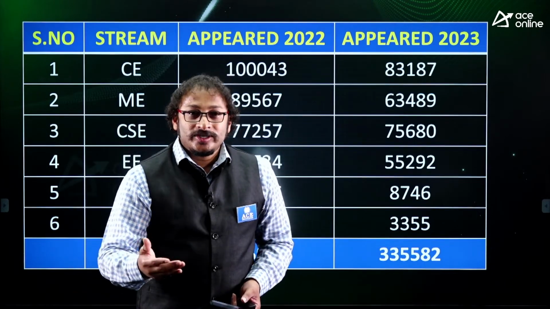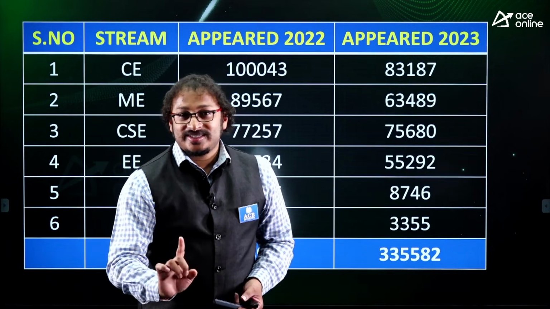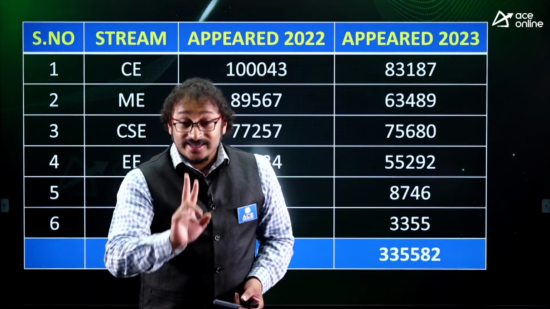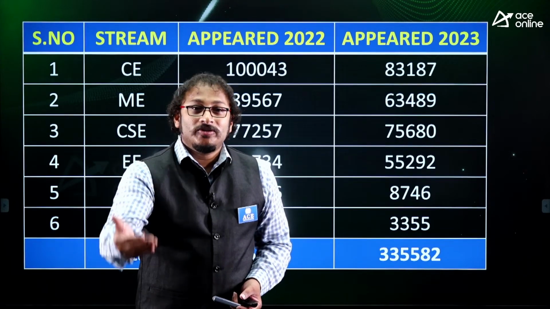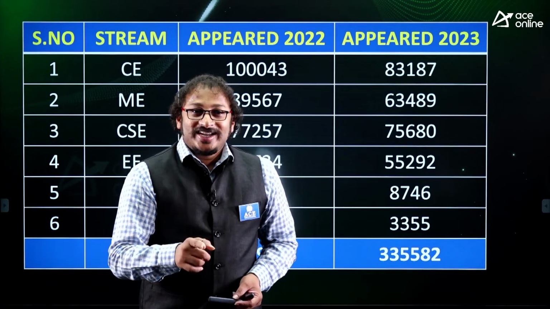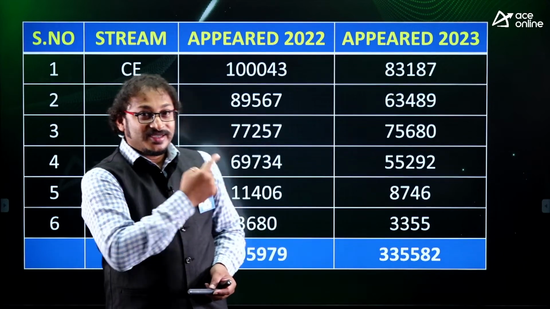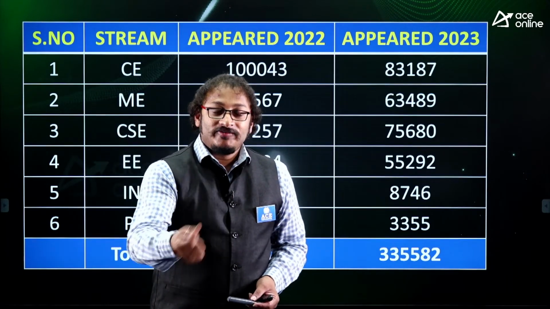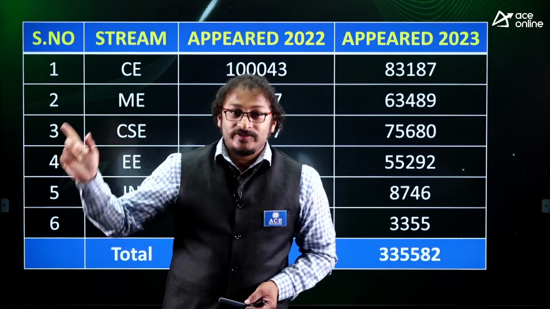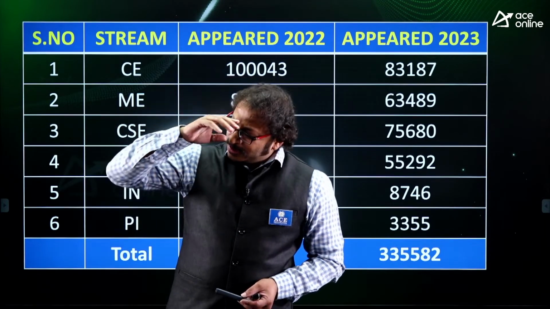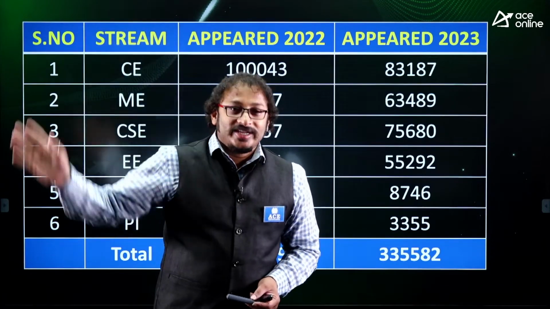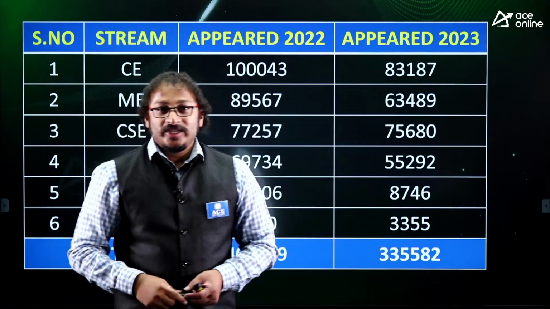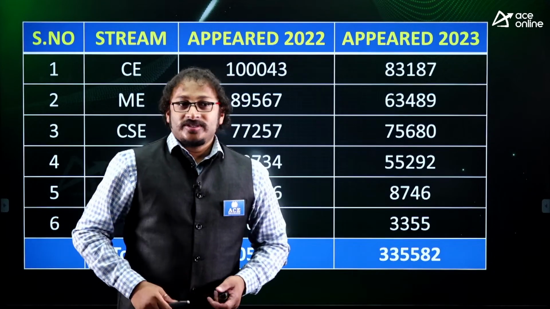Why? Because the number of students who qualified in the GATE exam is very less, that is the first statistic. The second statistic is election time. Because of election time, there is a huge number of government job vacancies. Because of that, competition is very less, and qualified students are 10,000. If 50% go for PSU, for the remaining 50% the probability of getting admission in a standard university in this country is very high. At any cost, every student will get settled. That is the beauty of electronics and communication. Congrats to everyone in advance.